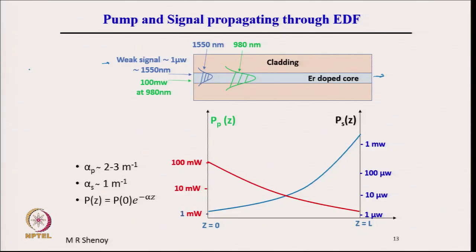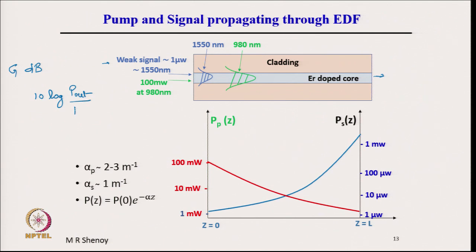So, some of you may not be familiar with dB, so let me define gain or loss in dB. Gain G in dB is defined as 10 log P out by P in.